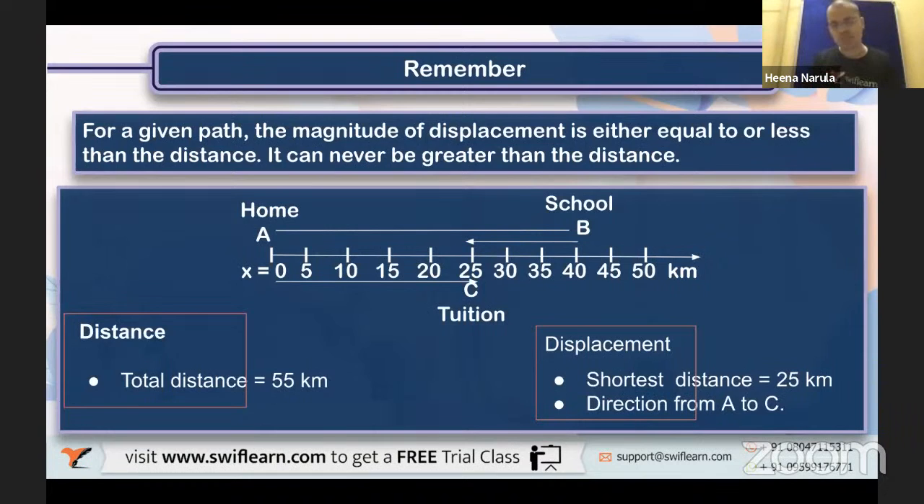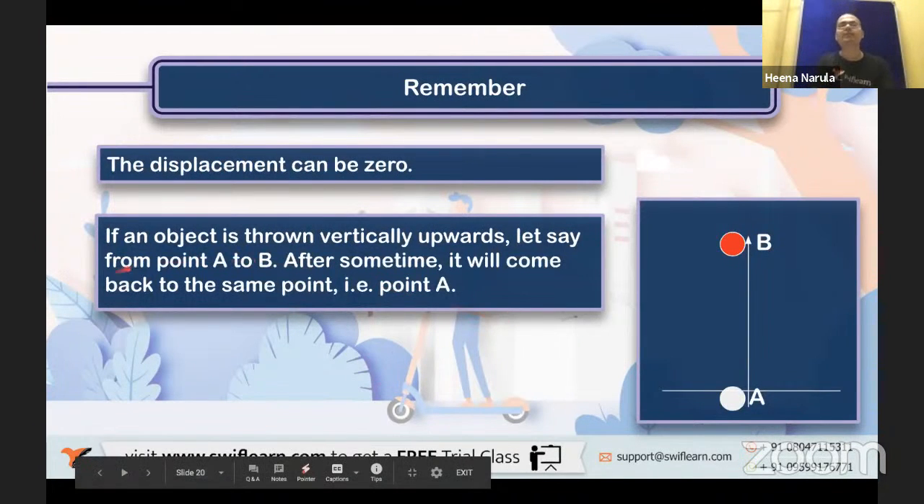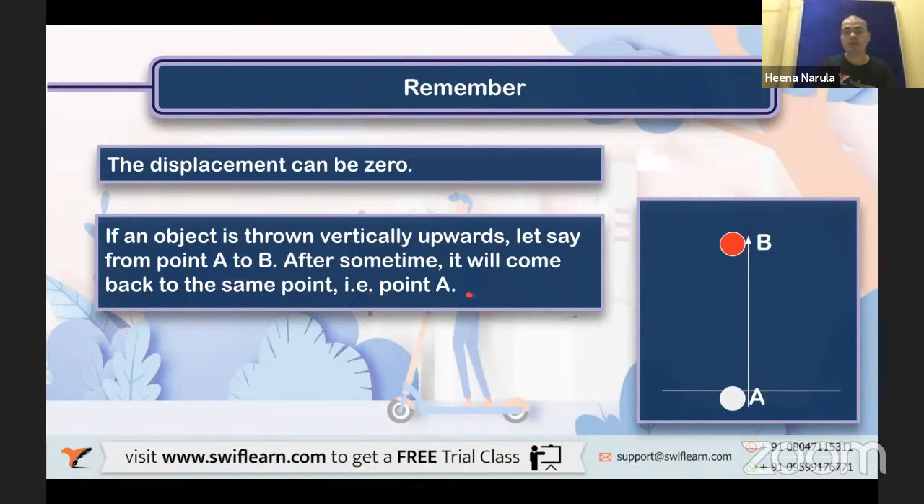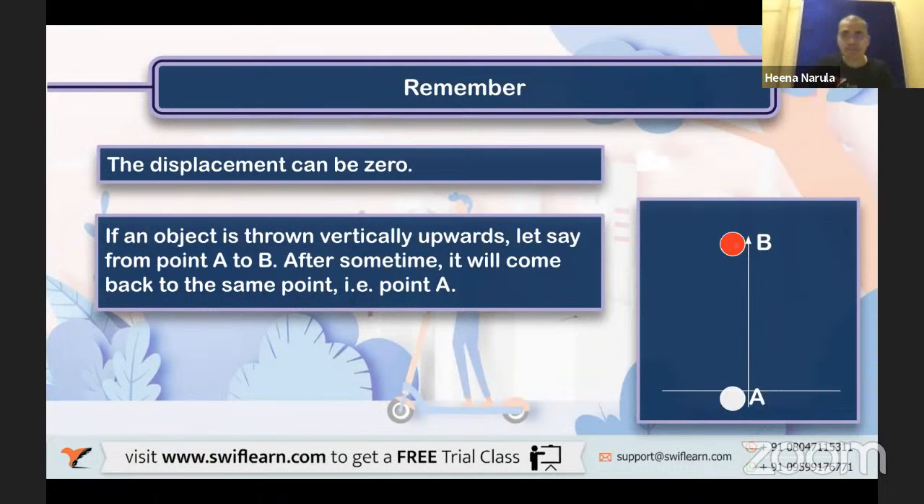That's all. Okay. Fine. Now here is another example. Displacement can be zero as well, but distance cannot. Let's see. If an object is thrown vertically upwards, let's say from point A to B, after some time it will come back to the same point, that is point A, isn't it? A to B and B to A. So A to B means it's vertically upward, B to A means vertically downward, isn't it?